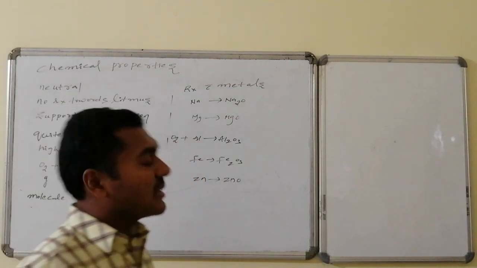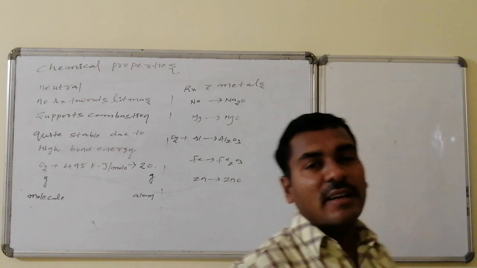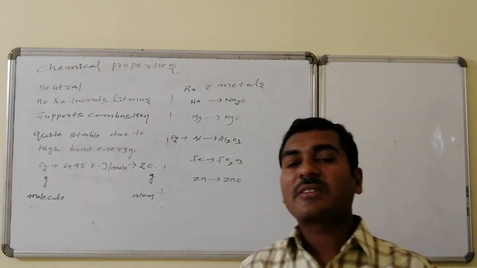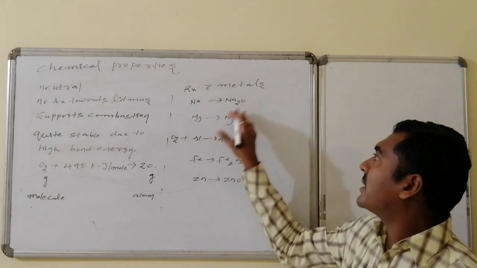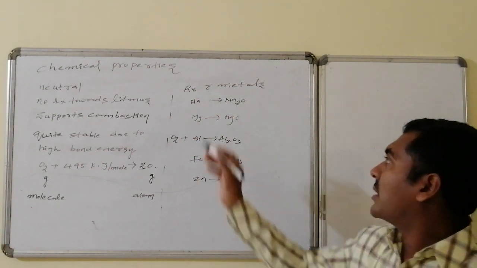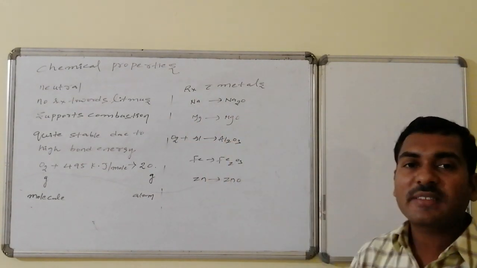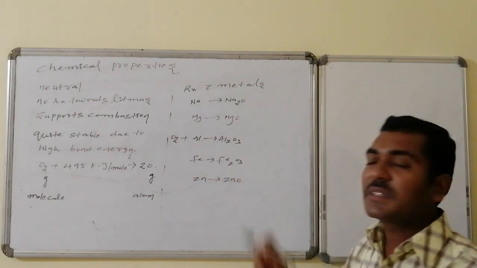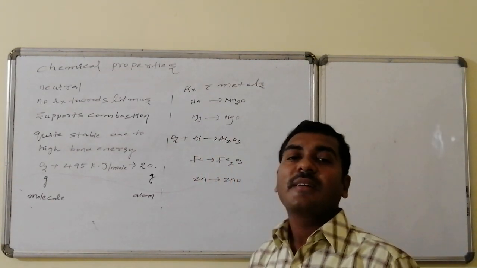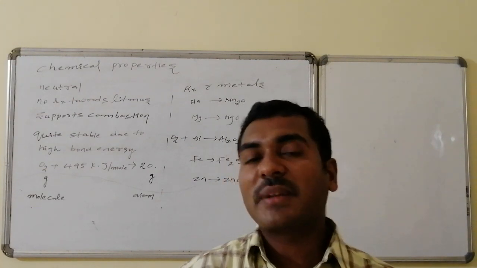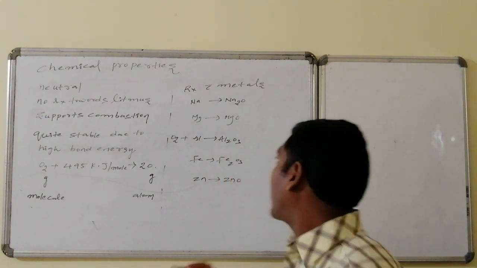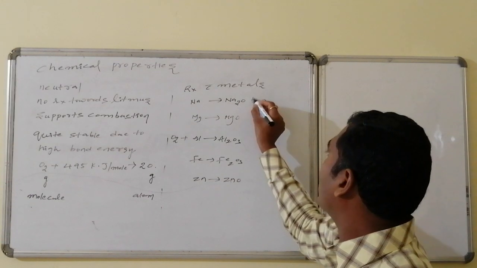Chemical reactions with metals. Metals like alkali and alkaline earth metals on reaction with oxygen form the corresponding oxides. All these oxides are basic in nature, like sodium combining with oxygen gives sodium oxide, magnesium gives magnesium oxide, calcium gives calcium oxide. These are all basic, and they readily combine with water.